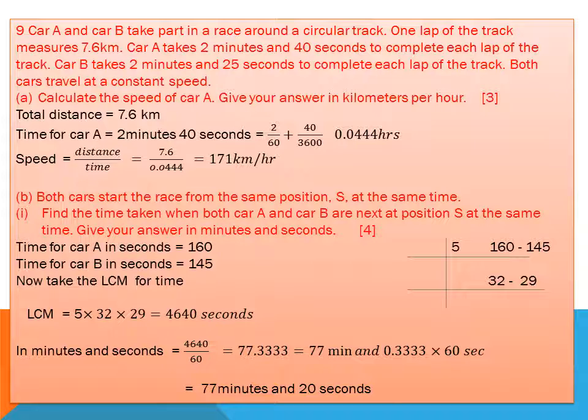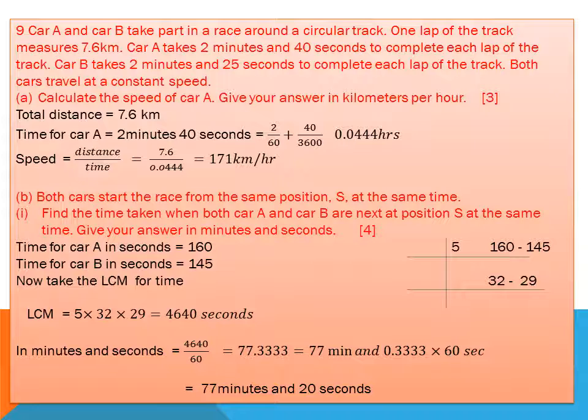First we should convert the times into total seconds. Time for car A in seconds: I change 2 minutes into seconds. There are 120 seconds in 2 minutes, plus 40 seconds. So the total time for car A is 160 seconds. Similarly, 2 minutes is 120 seconds plus 25 seconds, so car B's time is 145 seconds.